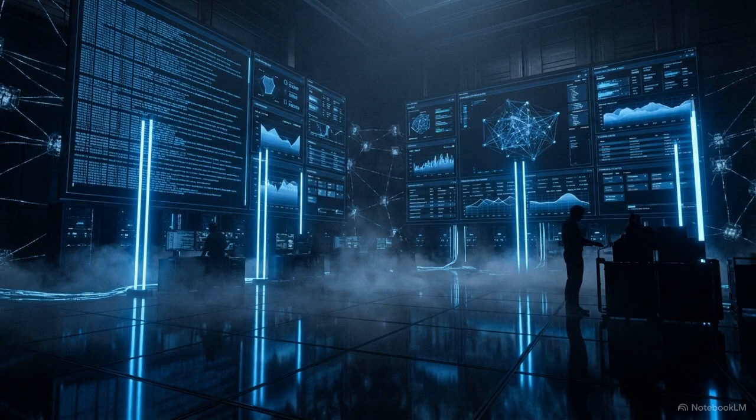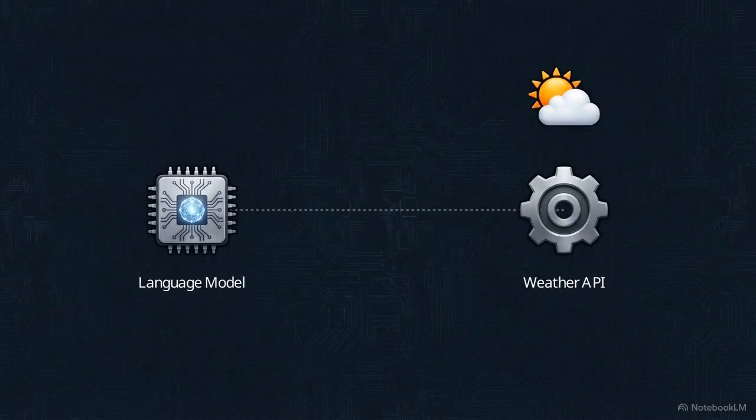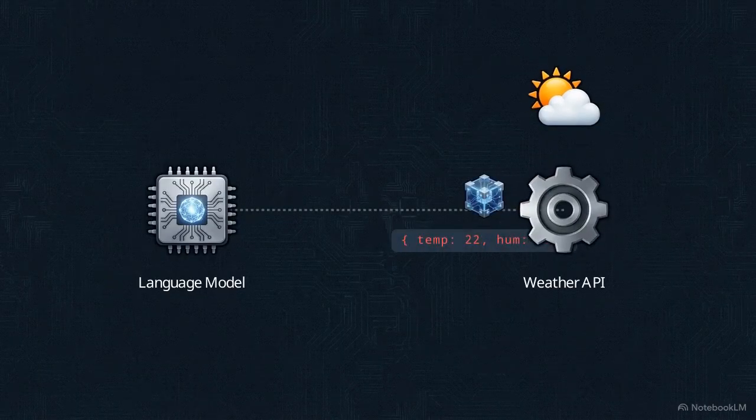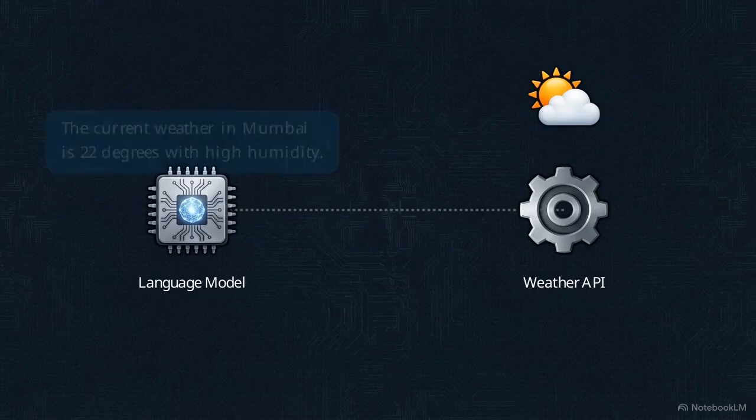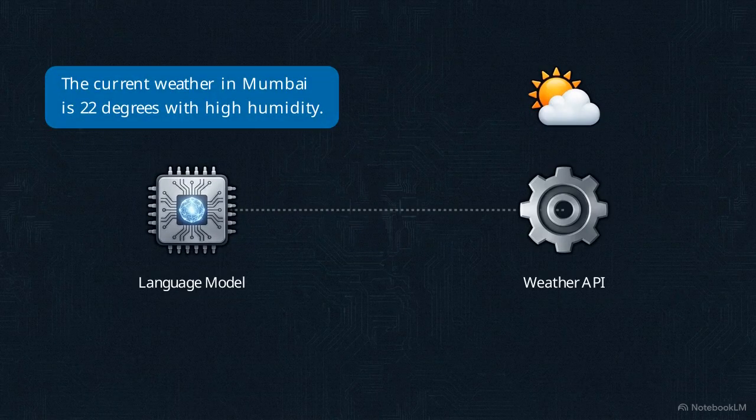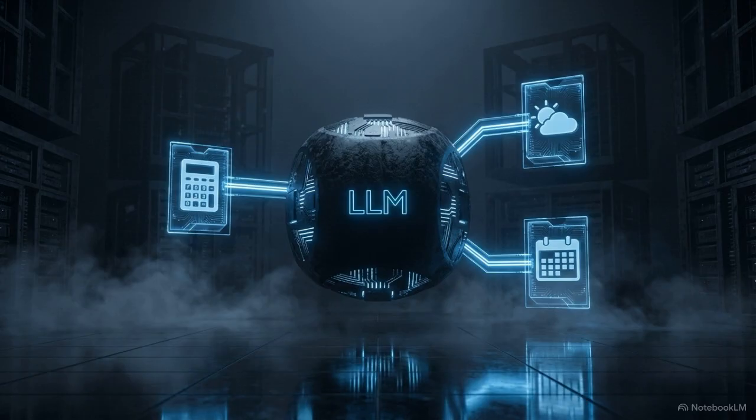Reading external documents solves the knowledge problem, but to be truly useful, the system needs hands to manipulate the outside world. With function calling, the language model outputs a specific machine-readable command to pull local weather. An external orchestration layer catches it, triggers the real-world API, and captures the raw data. This data returns to the model, which translates it into a natural response. Function calling turns the LLM from a passive answering machine into an active, dynamic software coordinator.